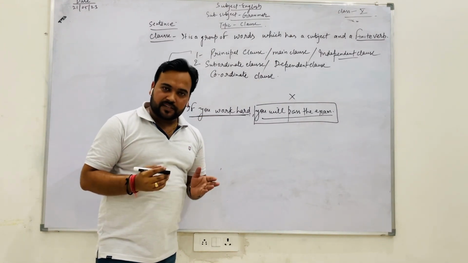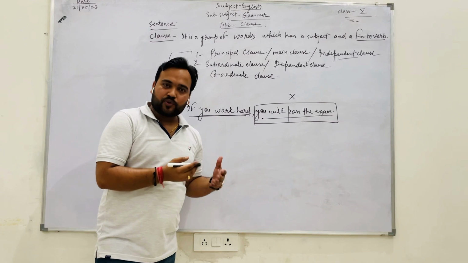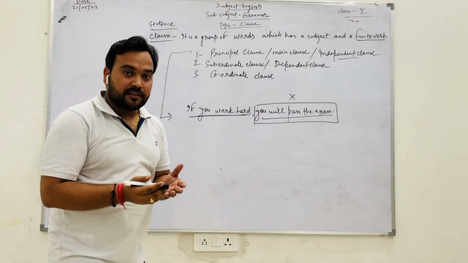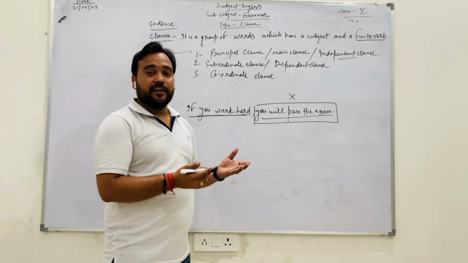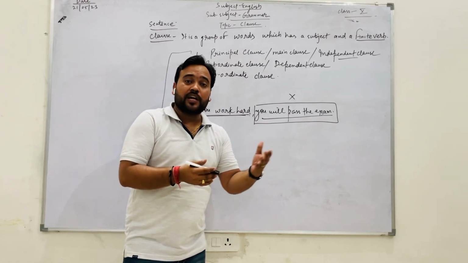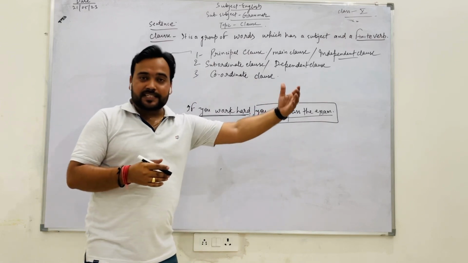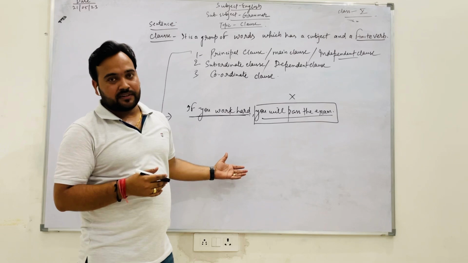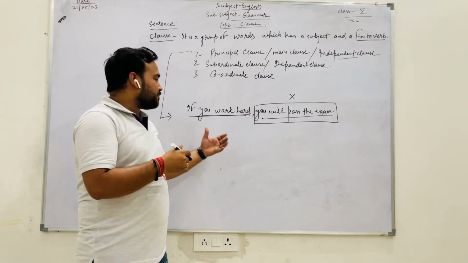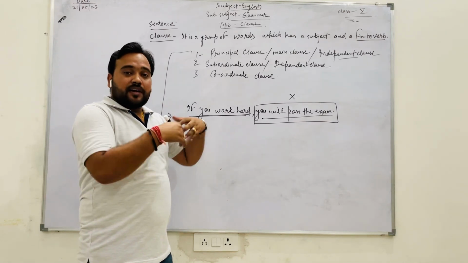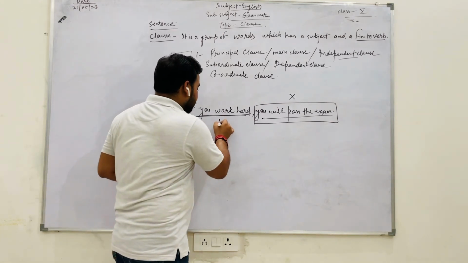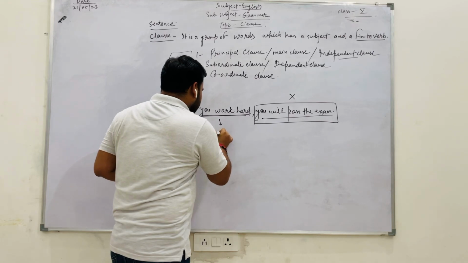Is it complete? Is it giving absolute meaning? No, because something is hidden. What if you work hard? यदि आप मेहनत करोगे तो क्या? Something is hidden. It does not express complete meaning. That's why we can say it is a subordinate clause.